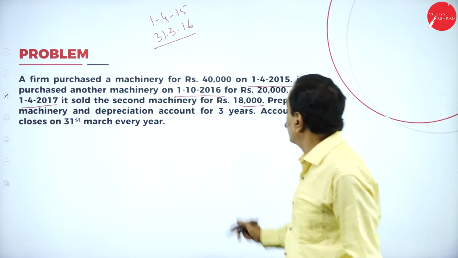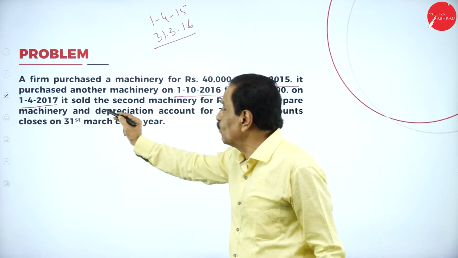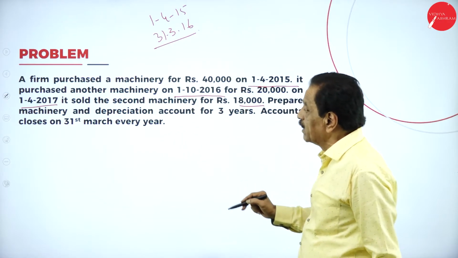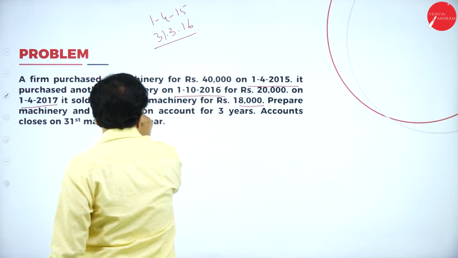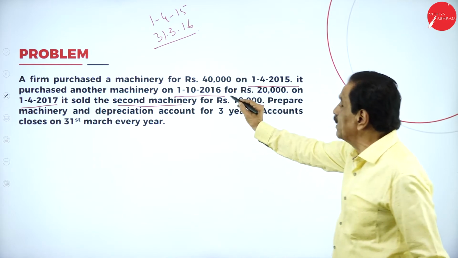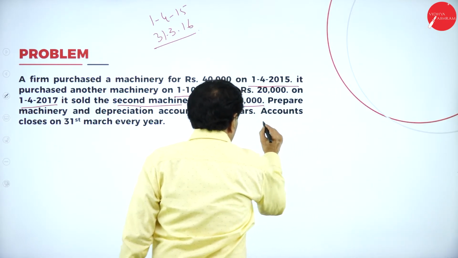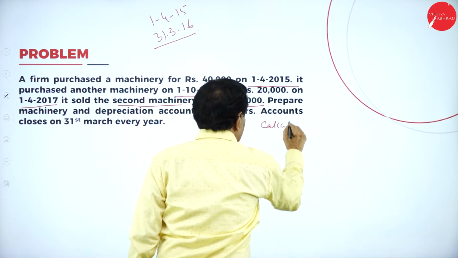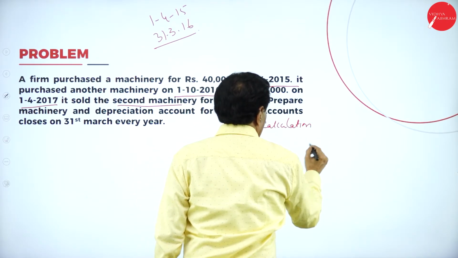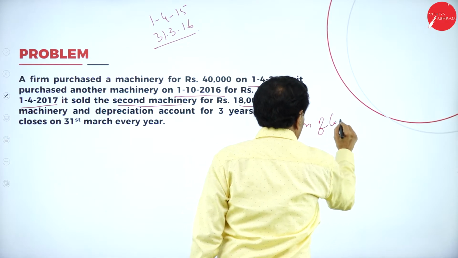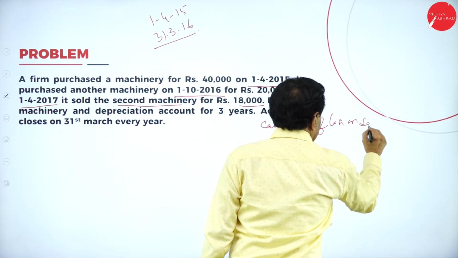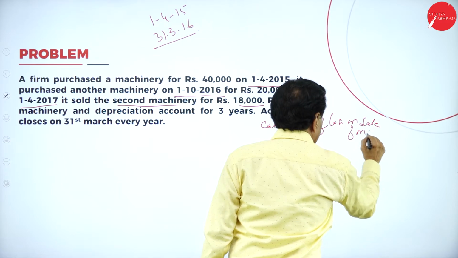So which machinery is sold? He says on 1/4/2017, it sold the second machinery. Second machinery purchased on which date? 1/10/2016. Here, calculation of loss on sale of machinery.